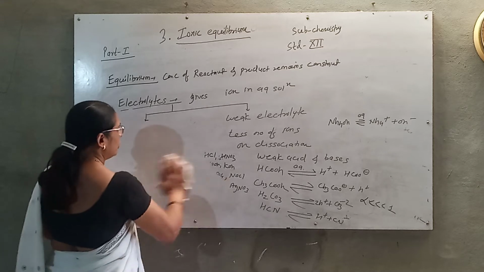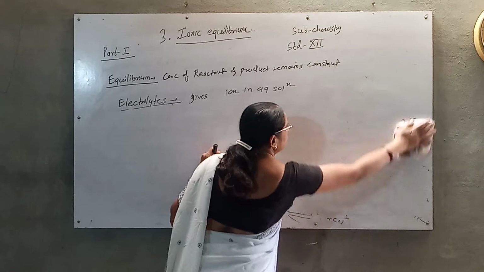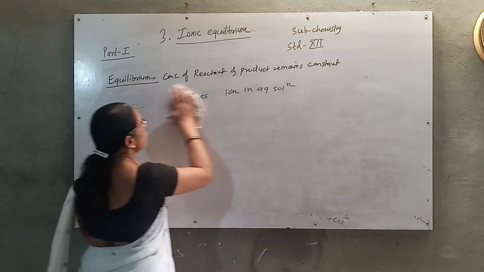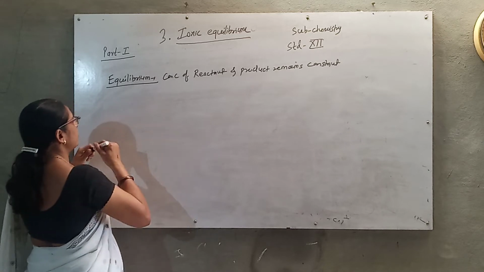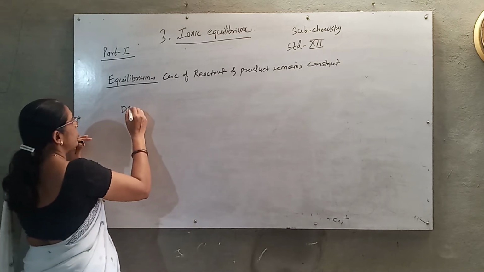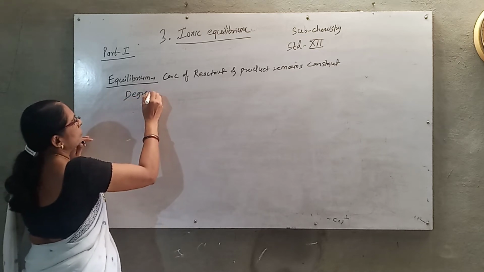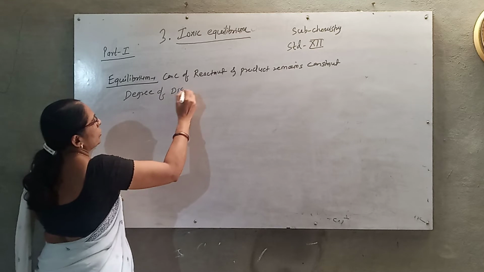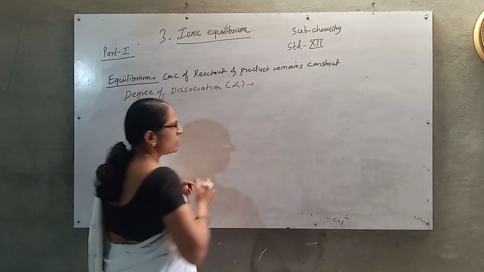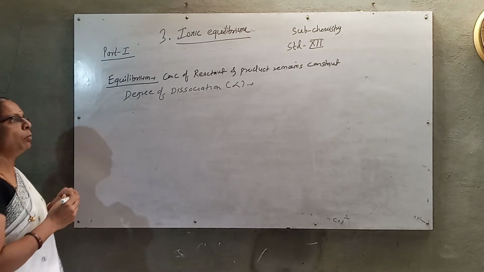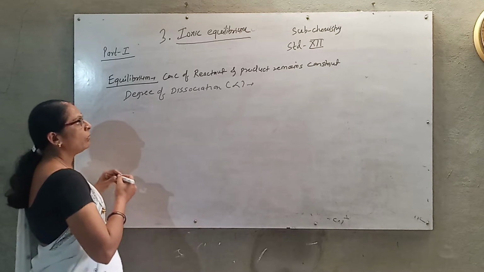Okay. So what is the degree of dissociation we consider? Degree of dissociation is indicated by alpha. It is the fraction of the total number of moles of the electrolyte which actually dissociated when equilibrium is attained.